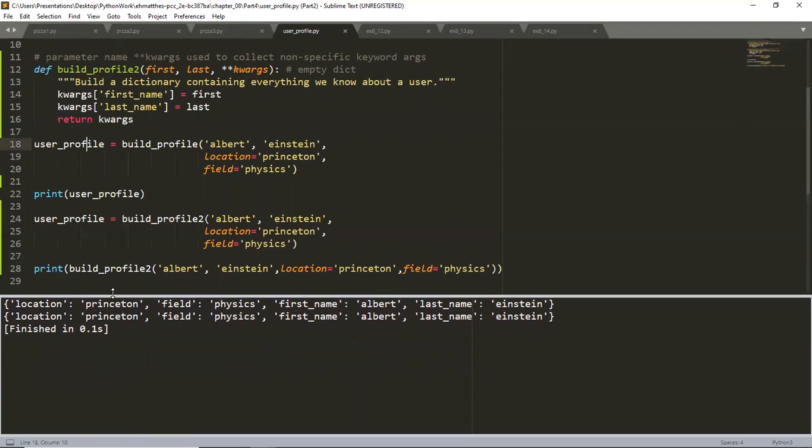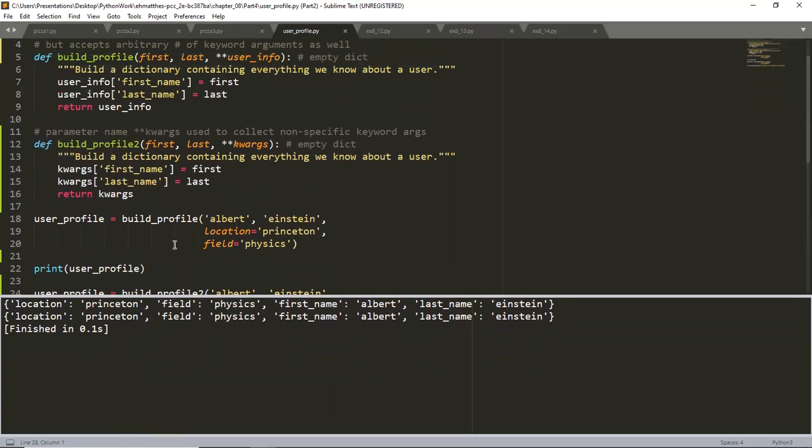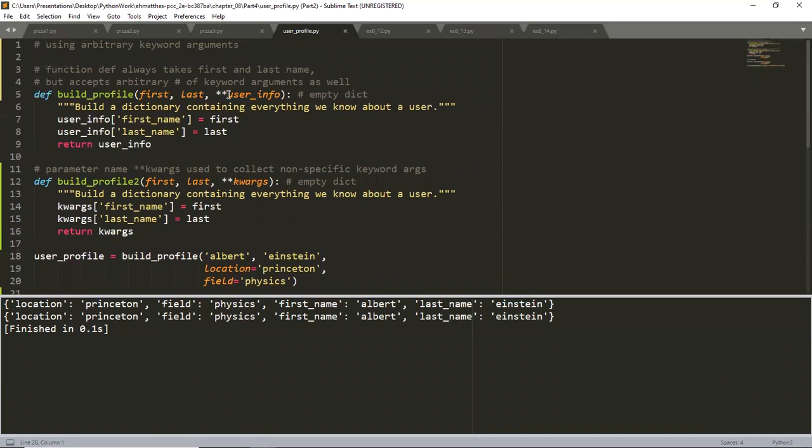Hopefully I am convincing you that line 24 is the better way to go, but there are people who code like line 28. The other thing is, remember, I'm using this generic keyword, which I don't like, versus a descriptive name for the dictionary, user info. So that's the end of this section.